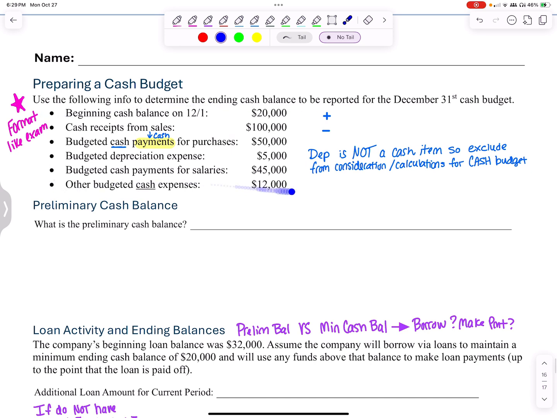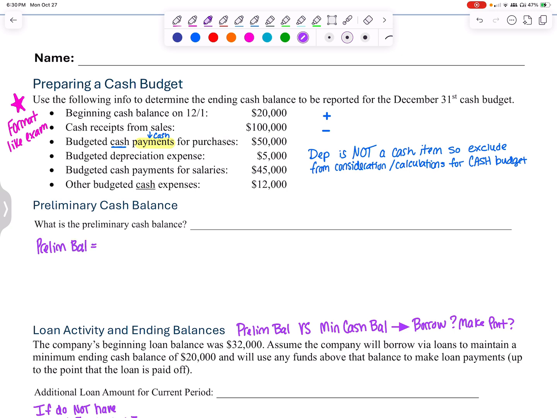So you are given a block of info. Some of it's relevant, some of it might not be. The first thing that I would start with, you're asked first for the preliminary cash balance, is I would go through here and mark what and how each of these are relevant. To get the preliminary balance, you're always going to take your beginning cash balance plus any cash receipts. If I receive cash, it causes cash to go up, minus any cash payments.